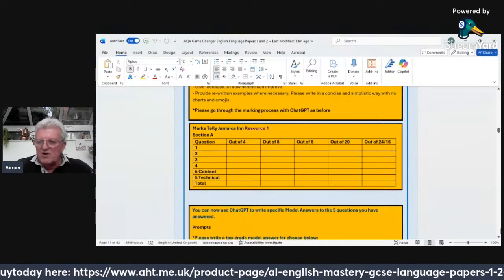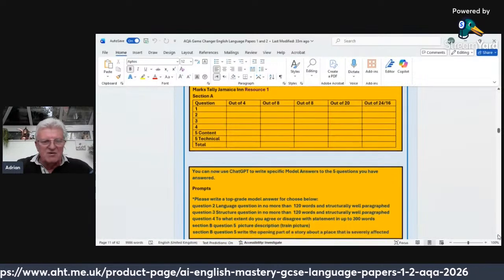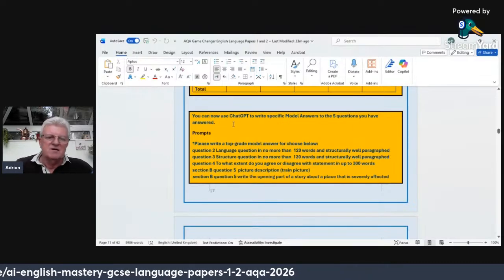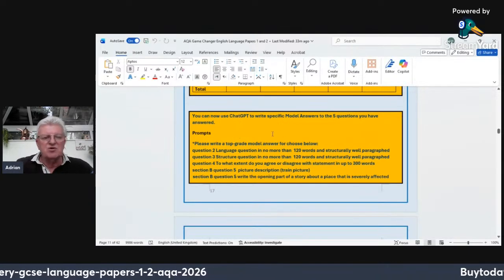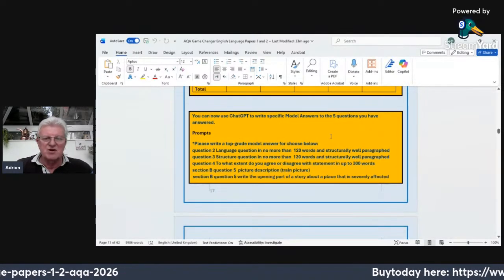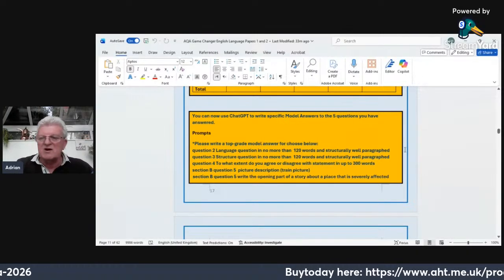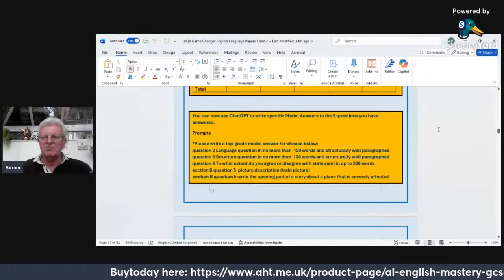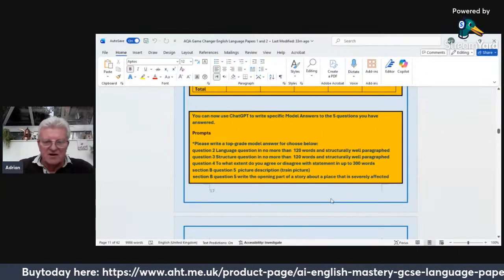And then once you've done that, there is this other option of asking ChatGPT to create model answers based on each of the questions again. So this whole process is quite incredible when we look at it.